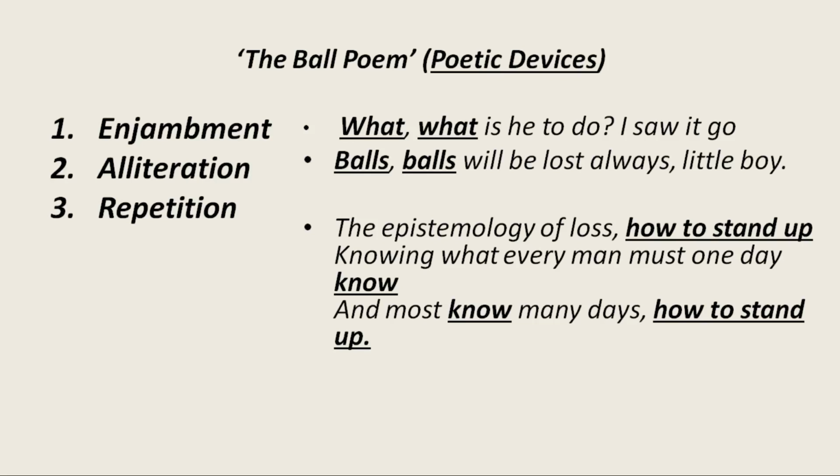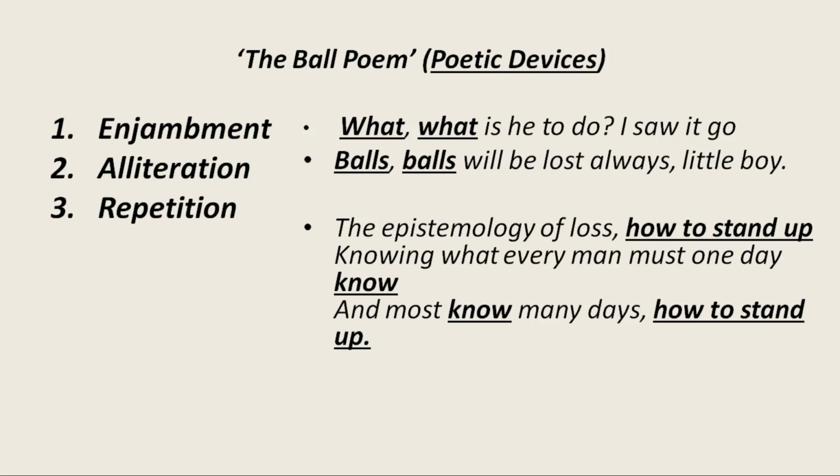Next is repetition. Very simple. When a word or a phrase or a sentence is repeated, it is called repetition. See the first sentence. What is he to do? Here, what has been repeated twice. Second example, balls will be lost always, little boy. Here, balls has been repeated twice.